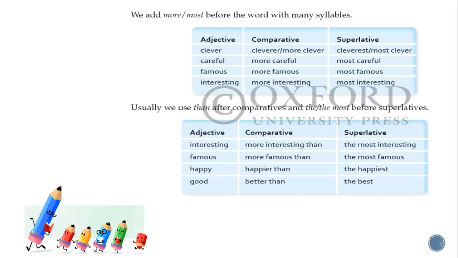Let us see the example. Interesting: more interesting than. Superlative: the most interesting. Famous: more famous than. Superlative: the most famous. Happy: happier than, the happiest. Good: better than, the best. See, this is the different one. Good, better, best. Always keep this in your mind. Good, better, best.